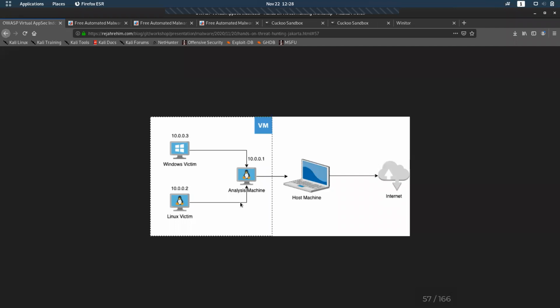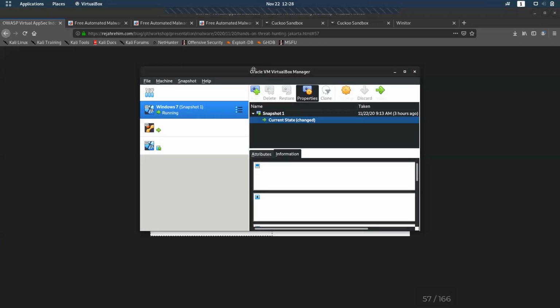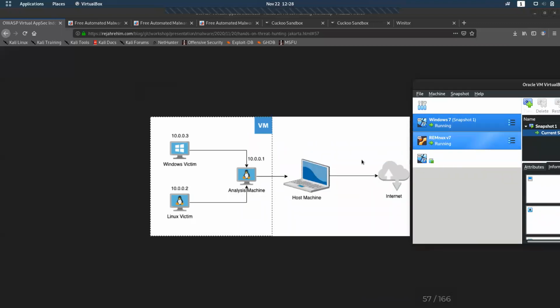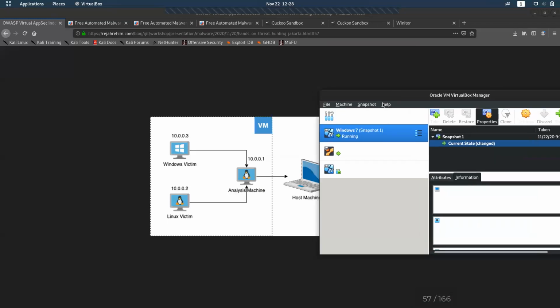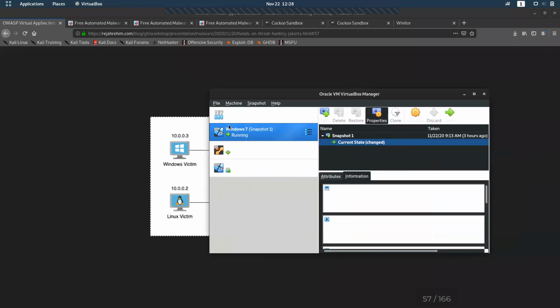Okay. So this will be a network structure. This is my host system, and I'll be using a hypervisor. It will be VirtualBox. This will be our hypervisor, and I'll be having two systems. One is REMnux, and one is Windows 7. This Windows 7, I have created it with a snapshot. So whenever I'm restarting it, I'll get to that latest state. I'll show you how to do that.